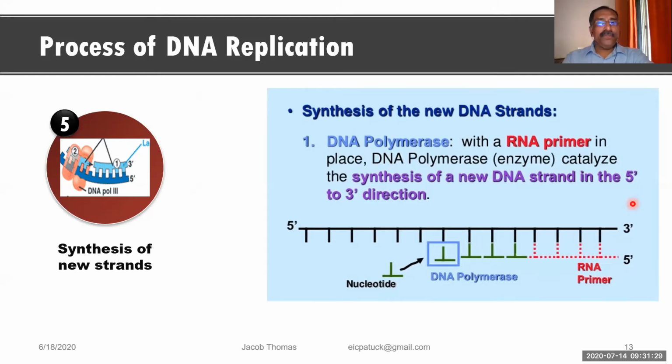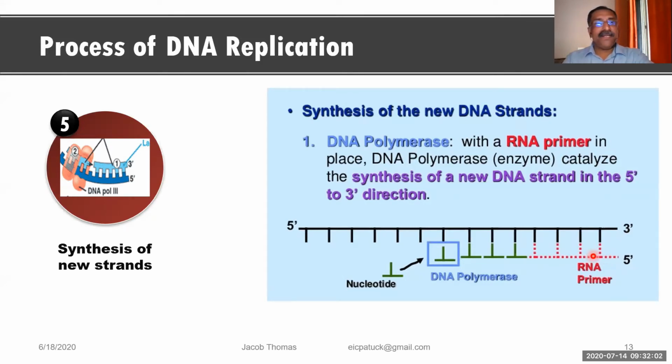Okay. Now what I want to say is that the RNA primer is always getting attached there at the third carbon atom, where the 3' end is. This is called 3' end, and this is called 5' end. That means on which DNA you want to synthesize a new strand, opposite to its 3' end the primer will be placed. Got the point clearly now, friends?